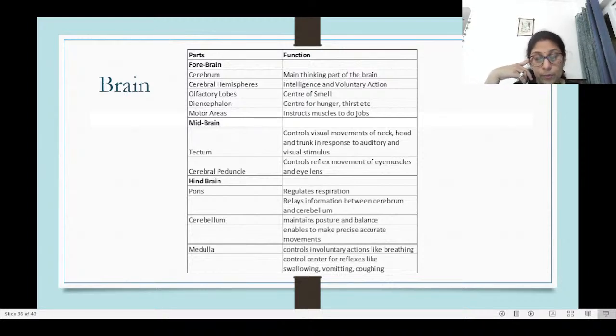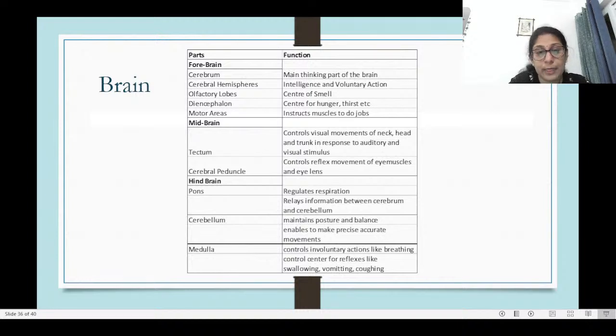So based on the stimulus that we received from the eye and the ears, the response that the head, neck, or trunk has to make is controlled by the midbrain. So the change of the pupil size, the change of the shape of the eye lens, the movement of the eye muscles, all these things are taken care of by the midbrain.